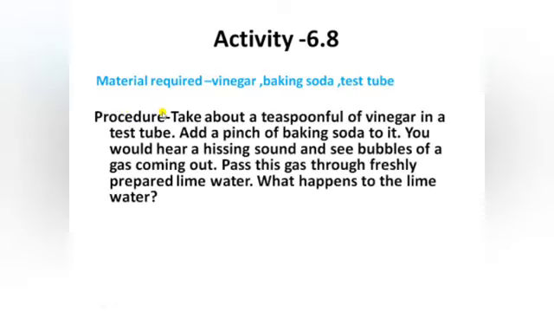The procedure is, first take a tablespoon of vinegar in a test tube, then add a pinch of baking soda into it. Then you would hear a hissing sound and see bubbles of a gas coming out. Then pass this gas through freshly prepared lime water. What will happen to the lime water?